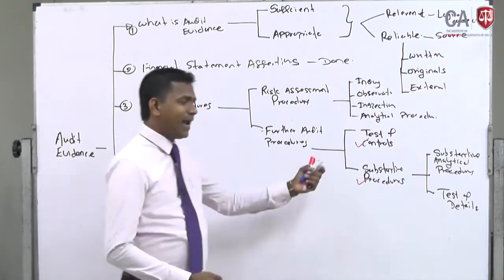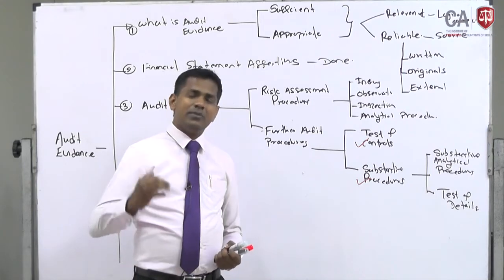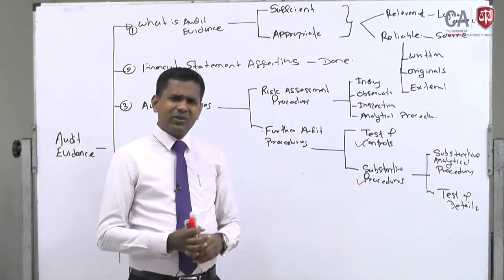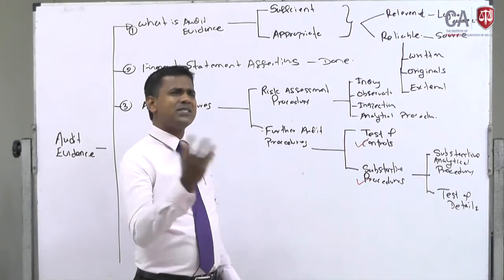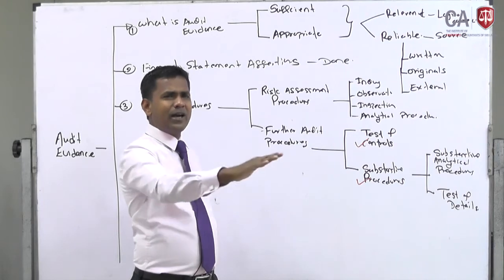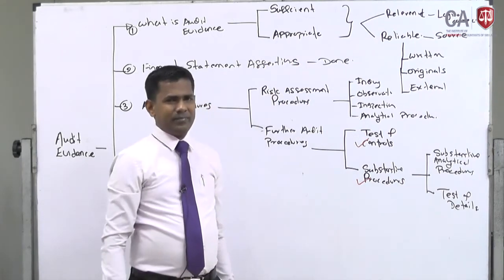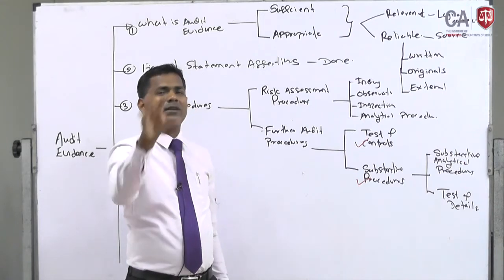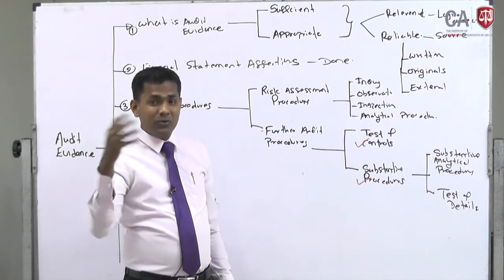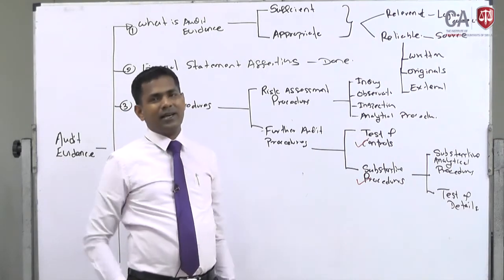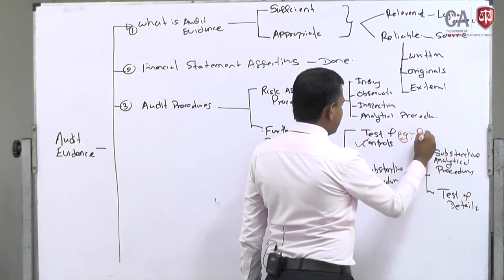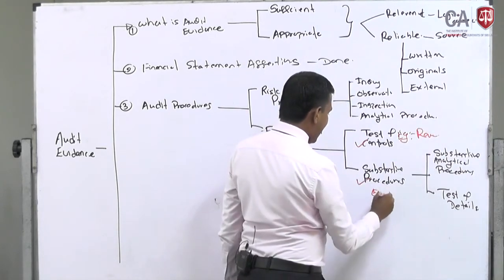But for the moment, remember, substantive procedures mean the auditor always goes and checks himself: documents, verification, inspection, recalculation, reperformance. There is a lot the auditor does, incurring so much time. Good examples are land deed verification, motor vehicle registration, physical verification of inventories, attendance. Test of control is something different. The auditor can't check because the volume is so high, but the controls are good in the business organization. The auditor looks at the company's controls and verifies whether those controls are in place. If the controls are in place, we conclude that the company's financial statements do not have a material misstatement in terms of that particular line item. A very good example is revenue verification, whereas land deed verification is the substantive example.